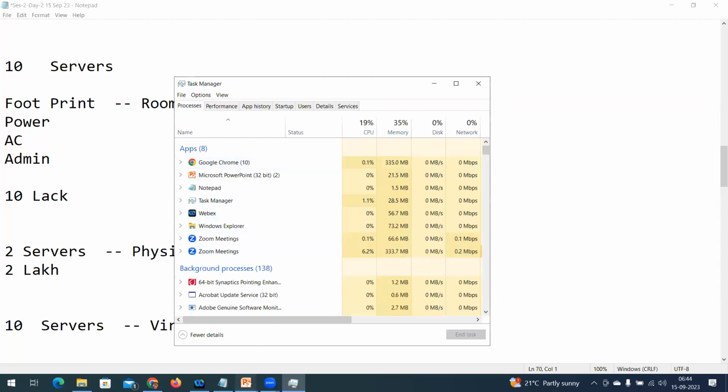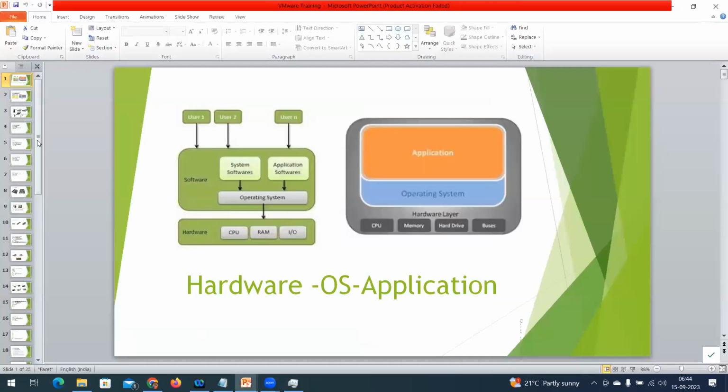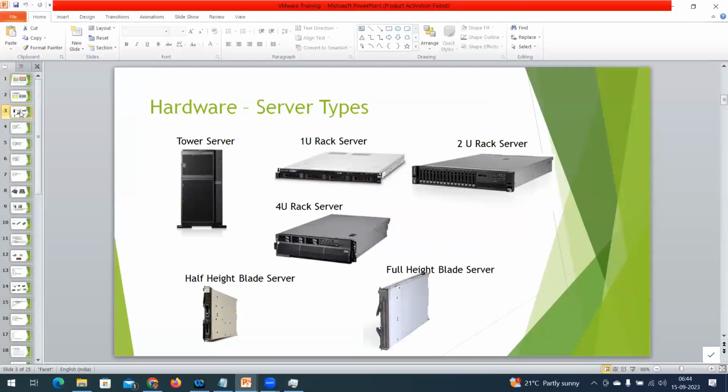So to understand this virtual server, first we need to understand how the physical components look. This is a picture. What is a physical server? We are going to talk about a tower server. What is a tower server? What is a rack server? What is a blade server?